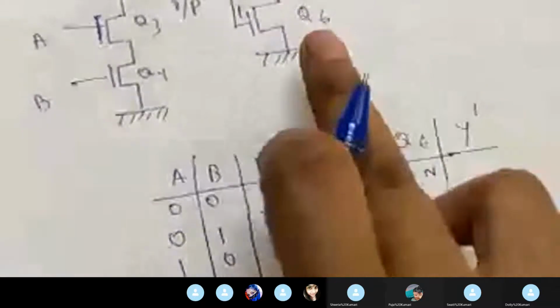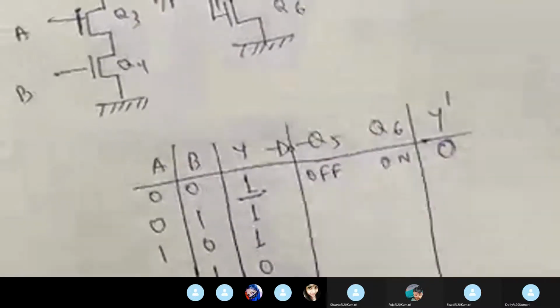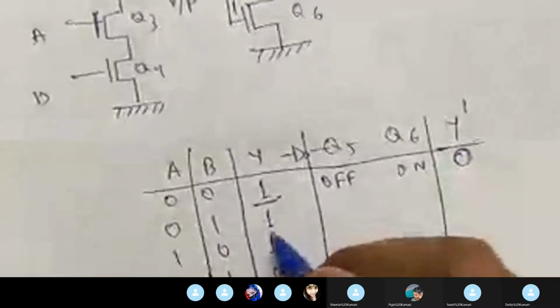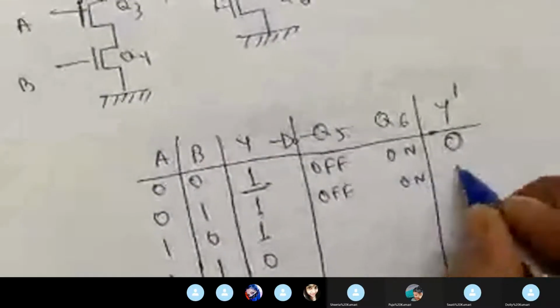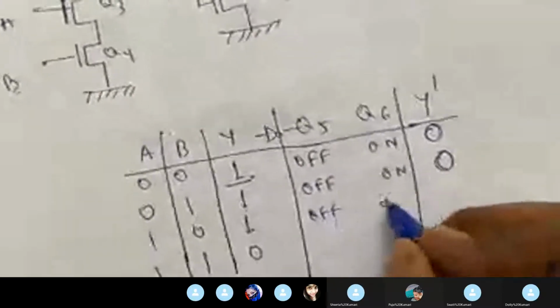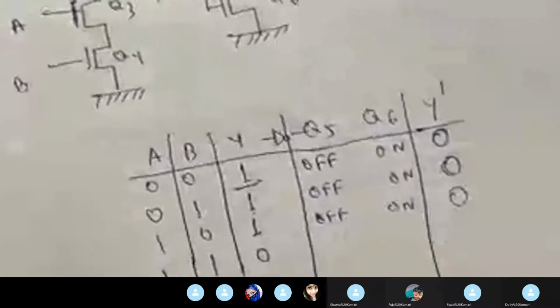As this is off and this is on, current will drop from ground to the output and the output will become 0. Again for 1, the same situation will prevail. This is off, this is on, current will draw from ground.